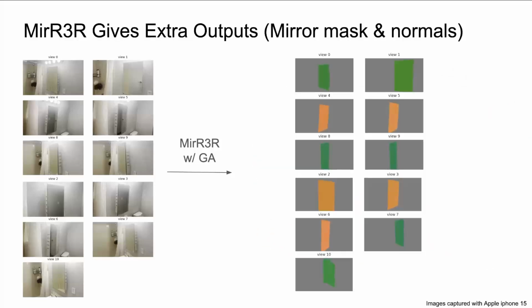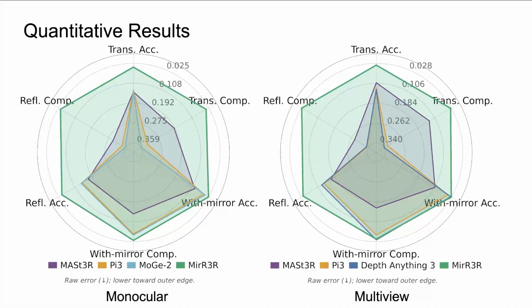Beyond the point maps, we can get mirror masks and normals from Mirror. Mirror outperforms baselines in both monocular and multi-view settings, with the lowest error on transmitted, reflected, and mirror metrics.